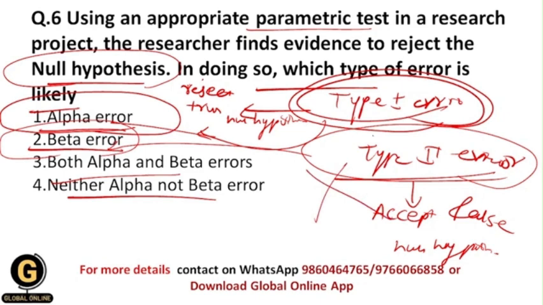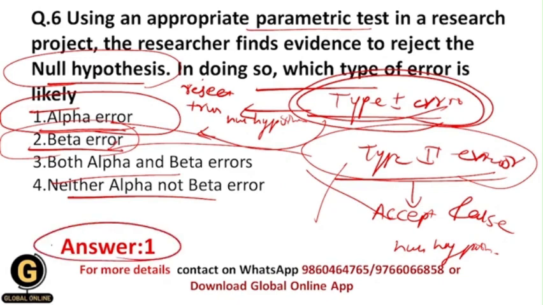So the only remaining option will be type 1 error, and its probability is what? Alpha error, and that's why your correct answer should be 1, that is alpha error. And students, both the errors do not occur simultaneously in any research process. So your correct answer should be 1.